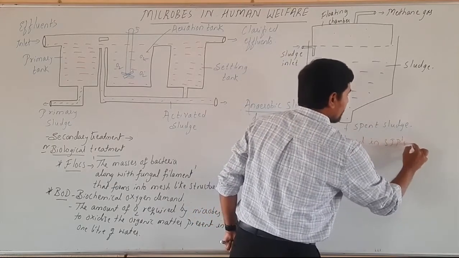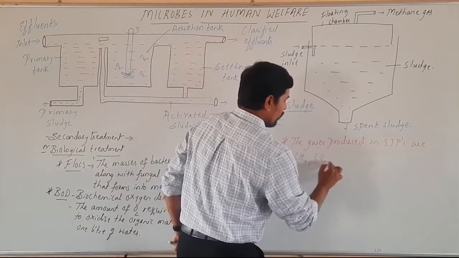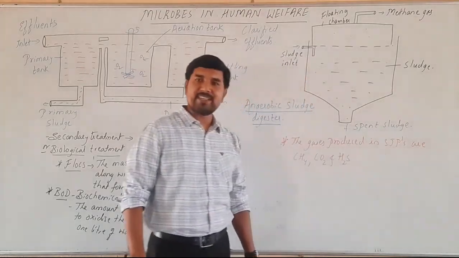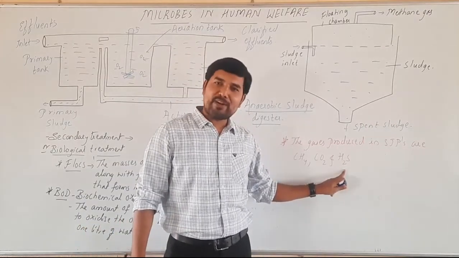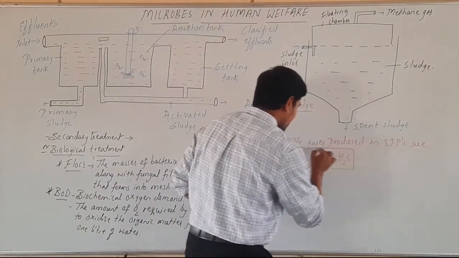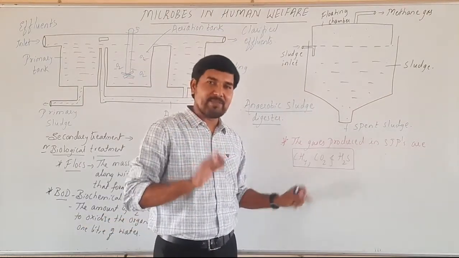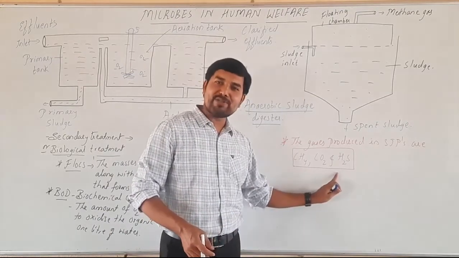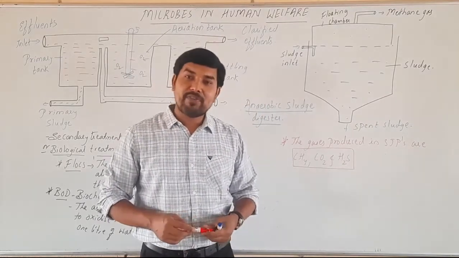The gases produced in STPs are CH4, CO2 and H2S, hydrogen sulfide. Methane gas, carbon dioxide along with hydrogen sulfide are produced. So these are the most important gases that are produced in the STP. Remember which gases are produced in STP. Here CH4 is majorly methane gas, carbon dioxide, along with hydrogen sulfide, H2S, is also produced.